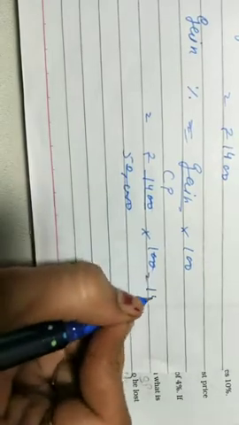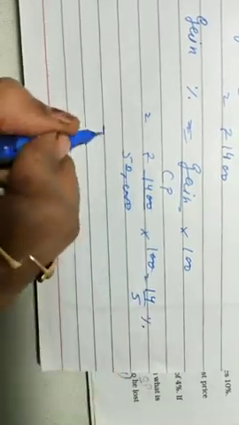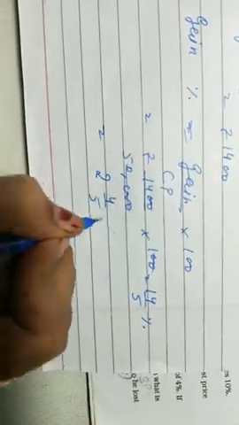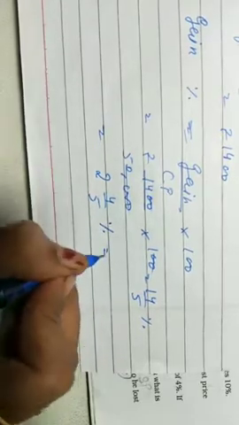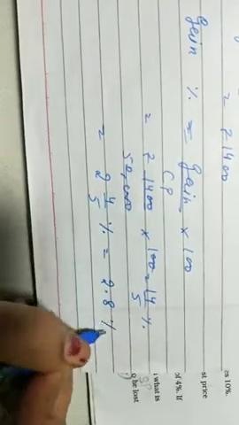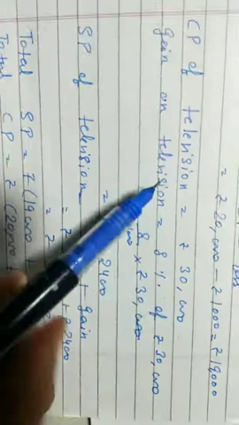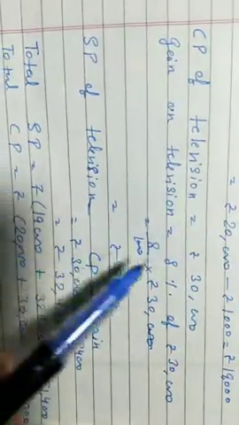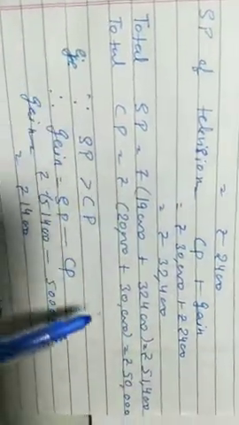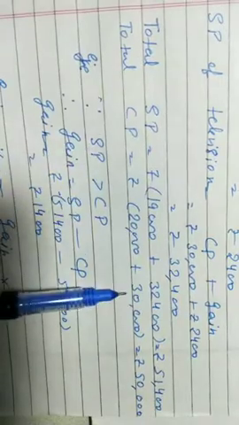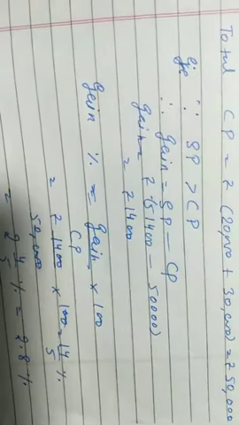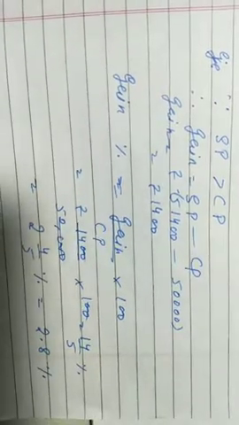By doing calculation we will get our answer as 14 by 5%, or you can write it as 2 and 4 by 5%. You can leave it here, or you can give your answer in decimal form 2.8%. Both are right. Okay class, what we have done, we have found out their selling price individually for video and television, then we add their selling price, we add their cost price, and find our gain or loss percent in total transaction. Yes, I will look for the next question.